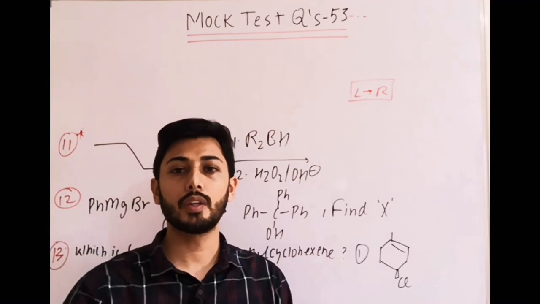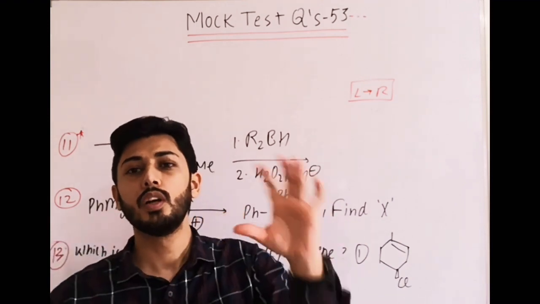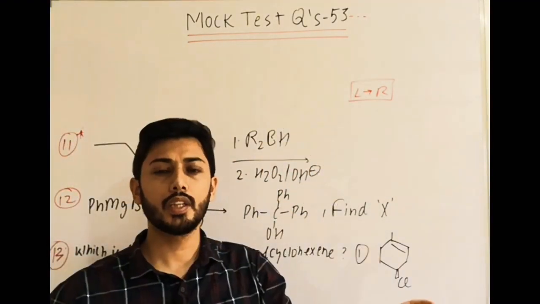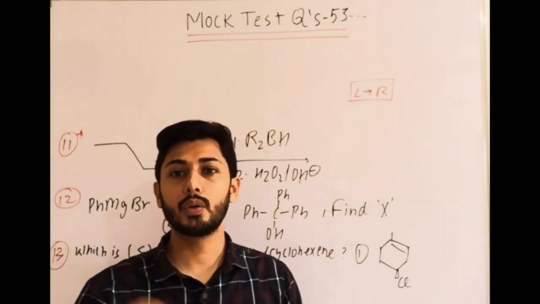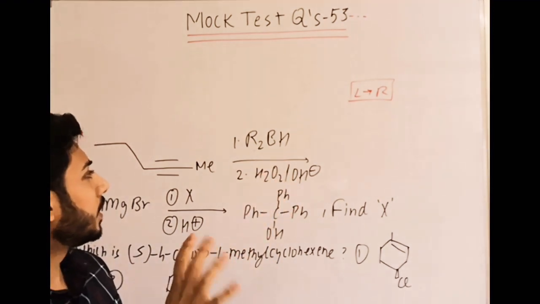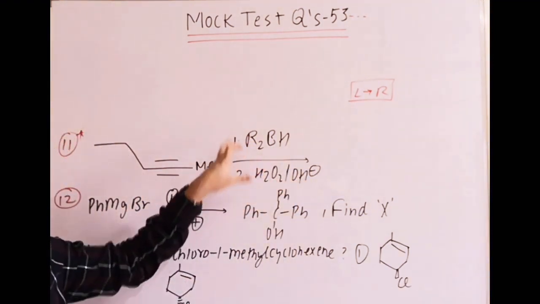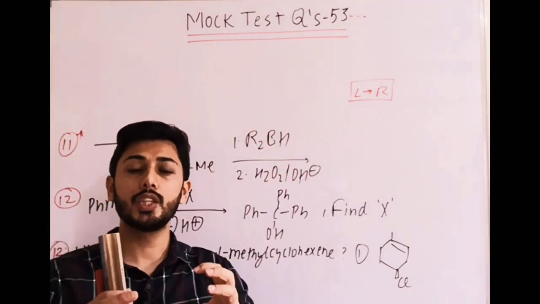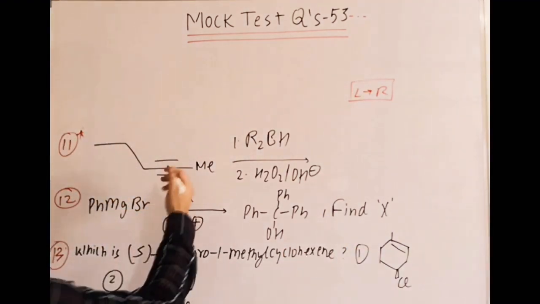So when one mole adds on the triple bond and it goes up to a double bond, further addition does not take place, and therefore finally after H2O2, OH minus, same mechanism, OH will substitute it and then the enol gets converted to keto form. So this is only a form of hydroboration oxidation. The only difference is that here we have taken disiamyl borane, with isopropyl-type groups, but here it is mentioned only as alkyl. Due to its bulky nature, it is more favorable as compared to borane or diborane used in normal hydroboration oxidation.